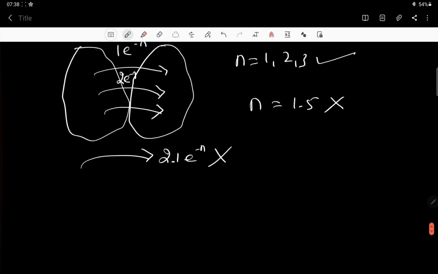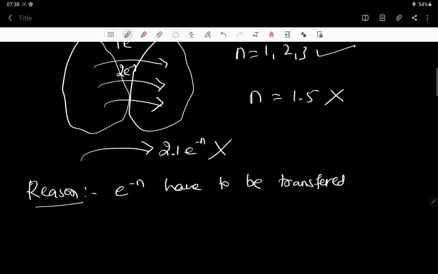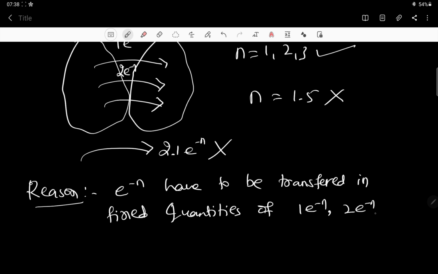So what is the reason you are going to write? Electrons have to be transferred in fixed quantities of 1 electron, 2 electrons, 3 electrons and like that.